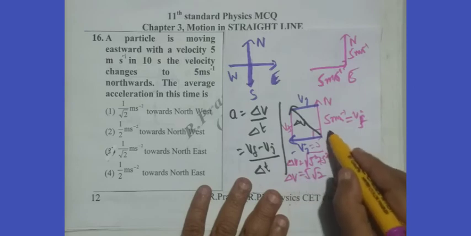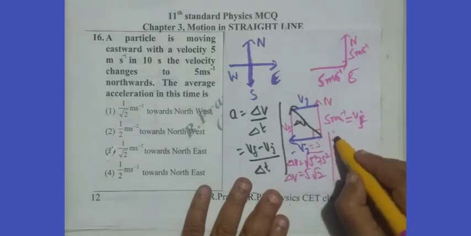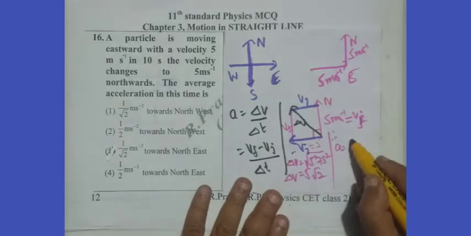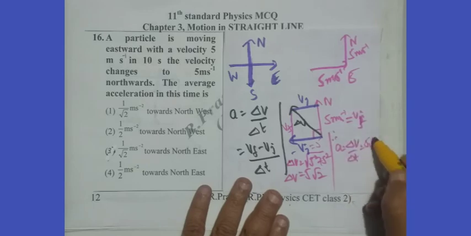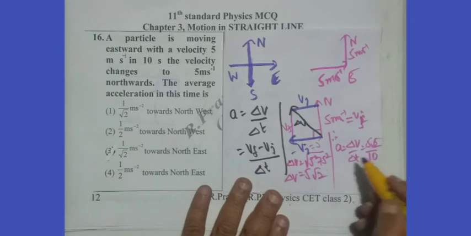Therefore, acceleration a equals delta V by delta t, 5 root 2 by 10.